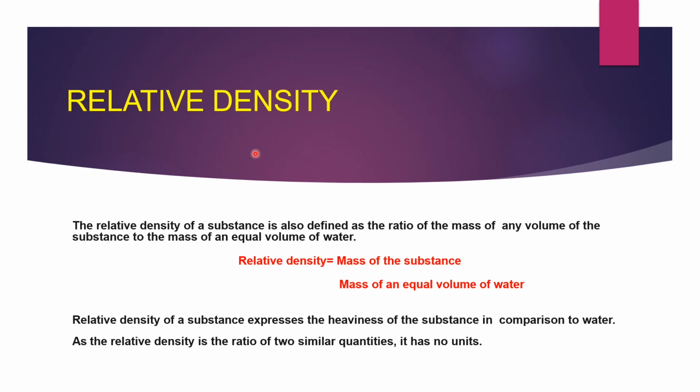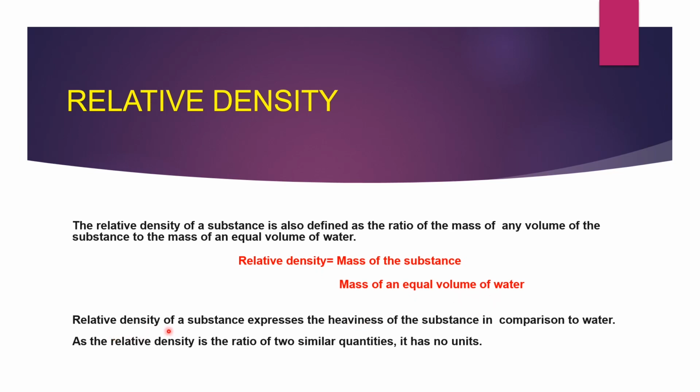Relative density. The relative density of a substance is defined as the ratio of the mass of any volume of the substance to the mass of an equal volume of water. The formula is relative density equals the mass of the substance divided by the mass of an equal volume of water.